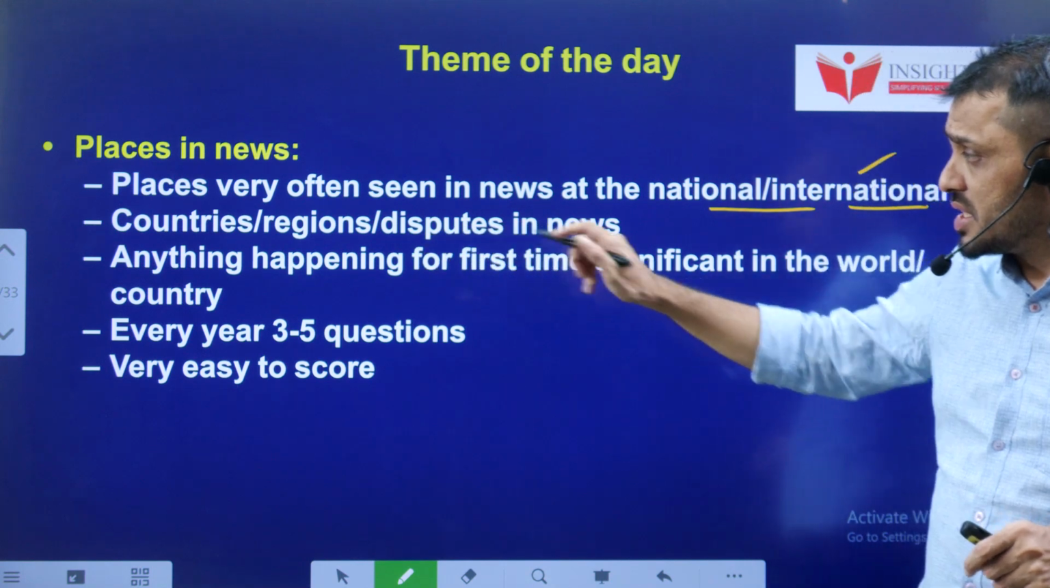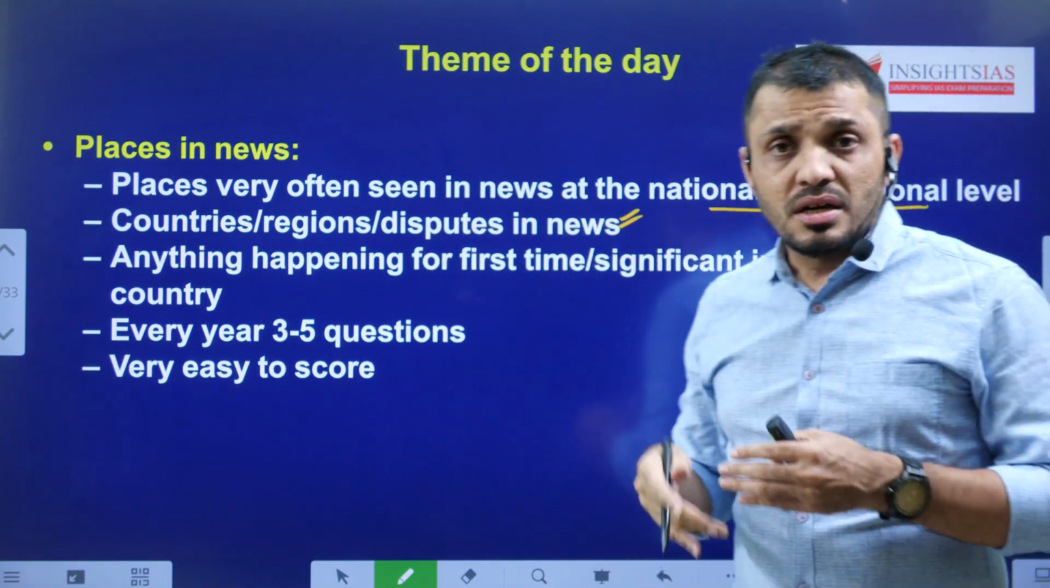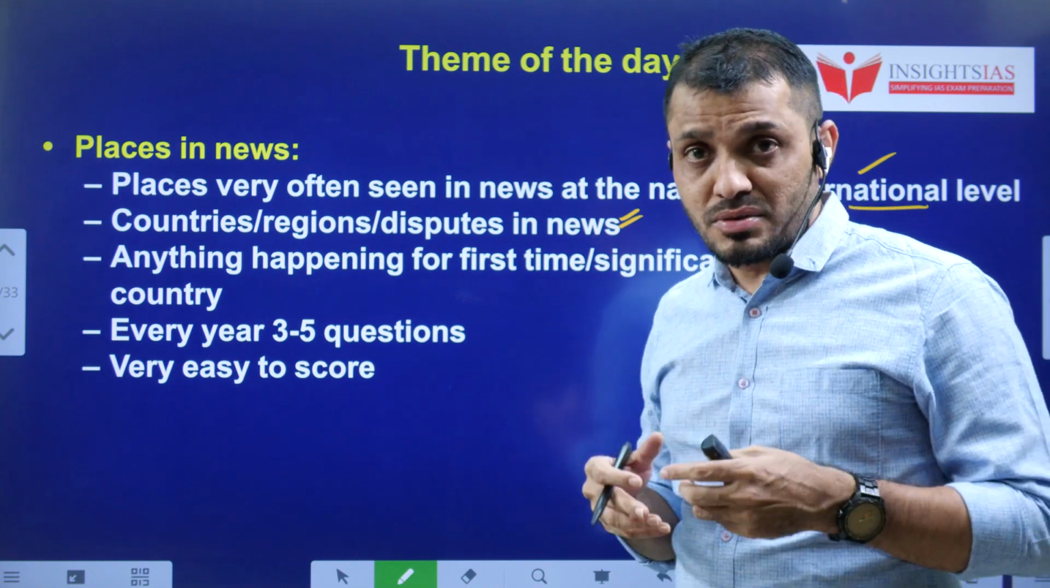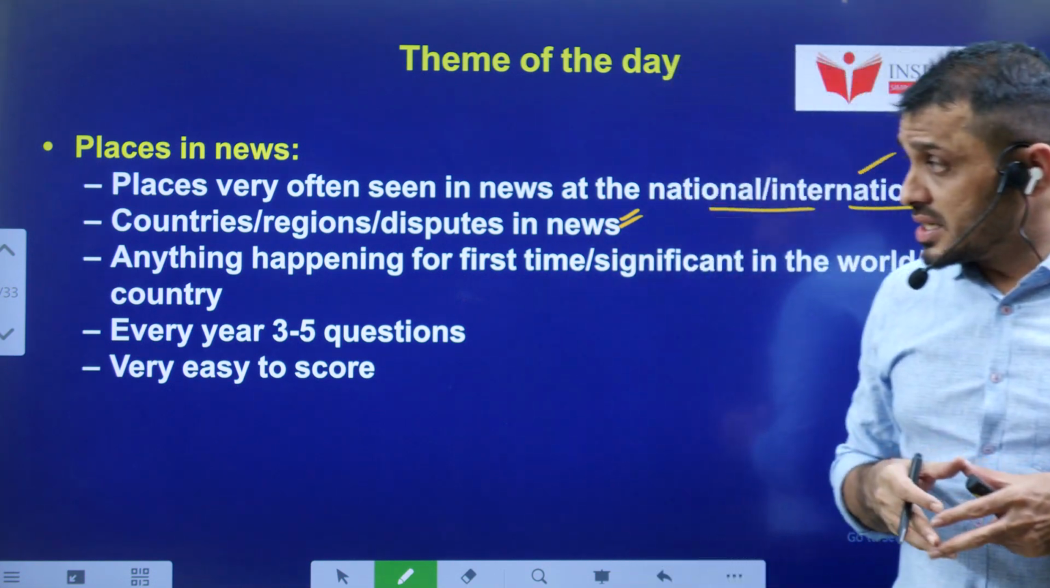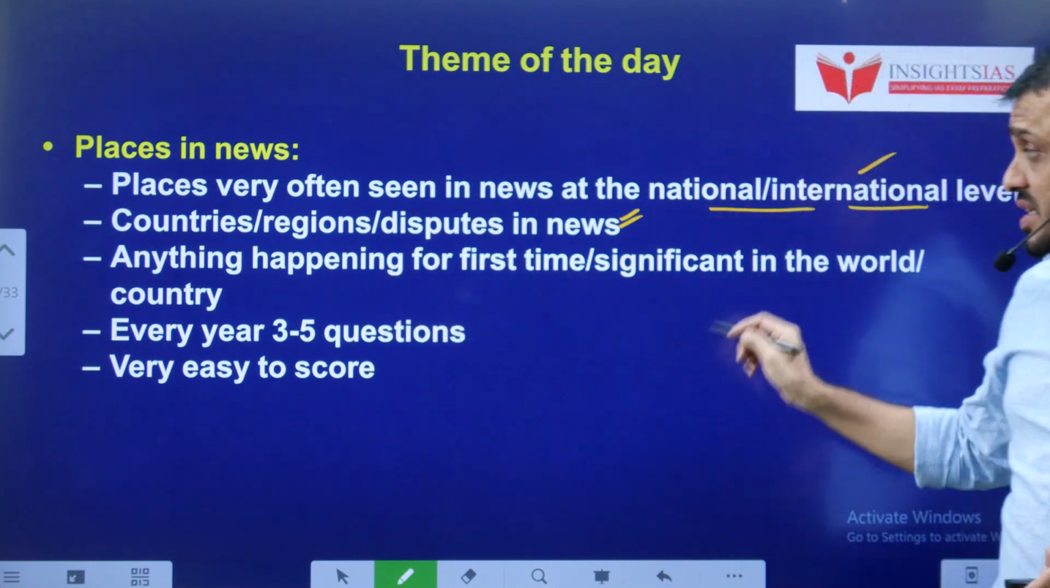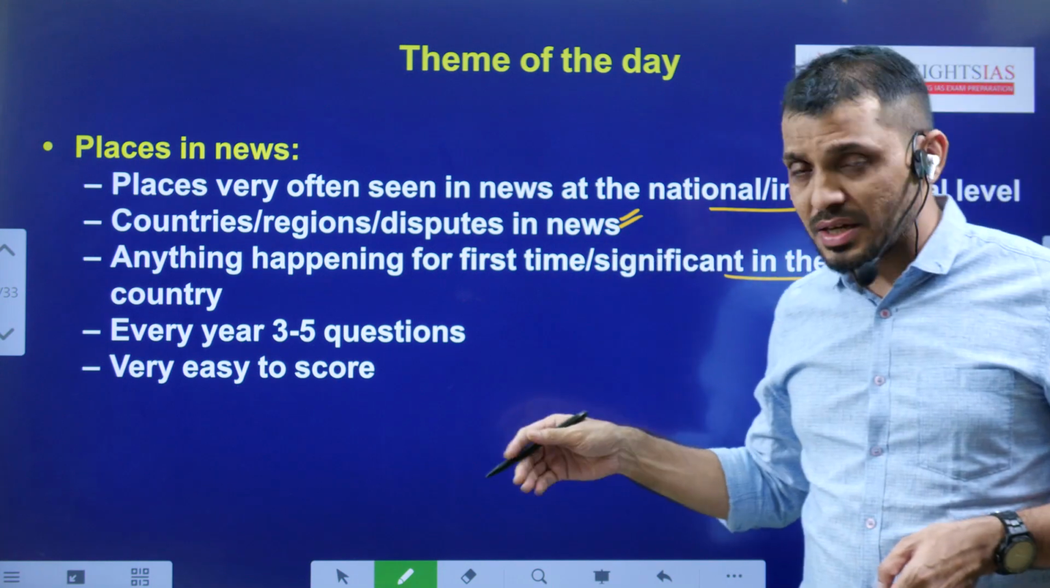Then countries, regions, and disputes in news recently. Countries like Armenia and Azerbaijan are in dispute. That kind of disputed lands, and Russia and Ukraine as well. Also anything happening for the first time, significant in the world,